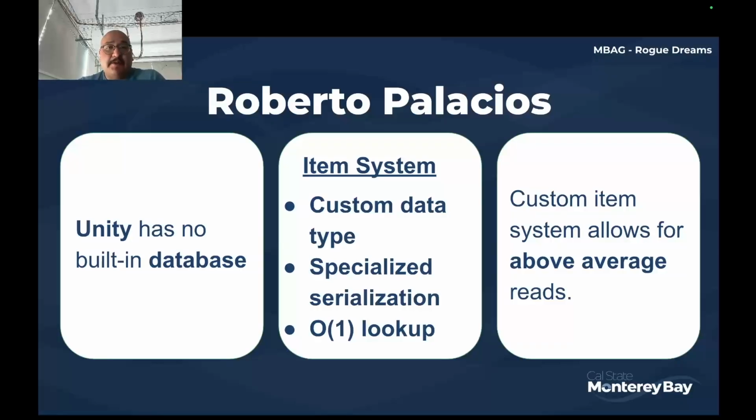Now, aside from that, I also came up with an item system that essentially ended up being a database system. And Unity doesn't have any kind of built-in database features in and of itself. There are some plugins that possibly could have worked, but we decided to do this on our own just because that is kind of the essence of what we do. To do this, first we had to come up with a custom data type. And alongside that, we also came up with a special serializable format for that data type, and all this contributed to a system which gave us O(1) lookups for essentially this database, which is above average for other similar systems.